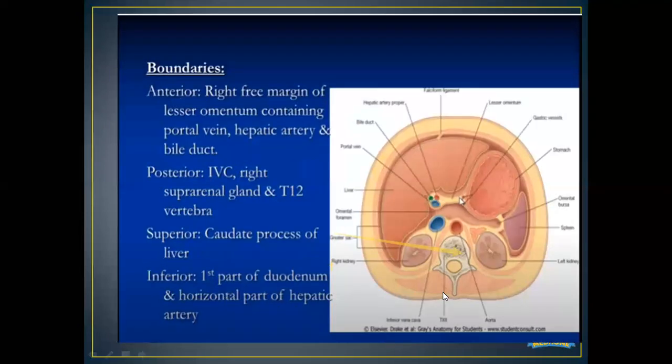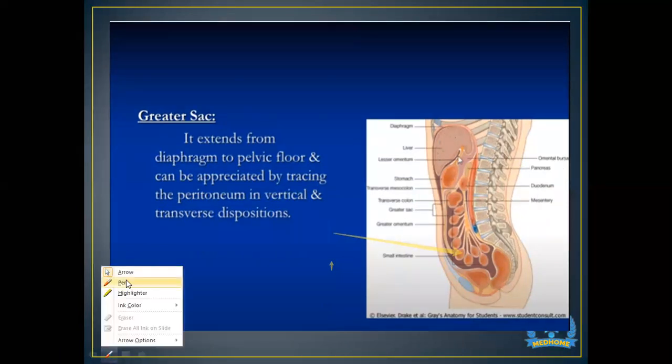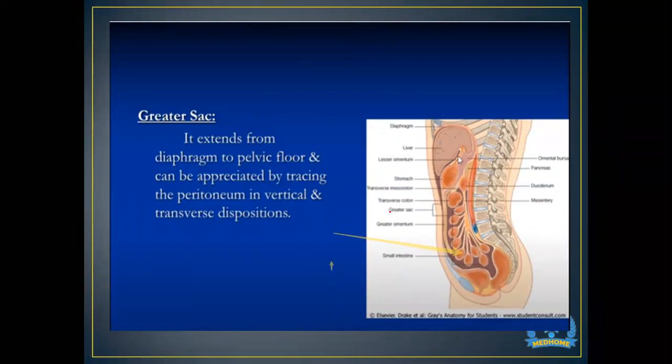Now, let me explain with a clearer diagram. If you look here with me, this is the greater sac and this is the lesser sac. The space in between is known as the lesser omentum. This whole pinkish space is known as the lesser omentum, in between the lesser sac and the greater sac.